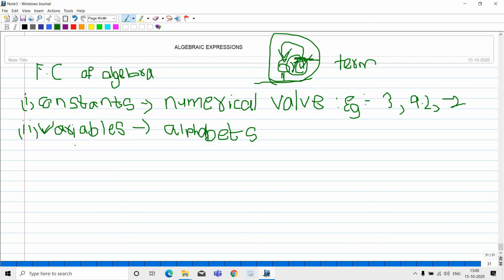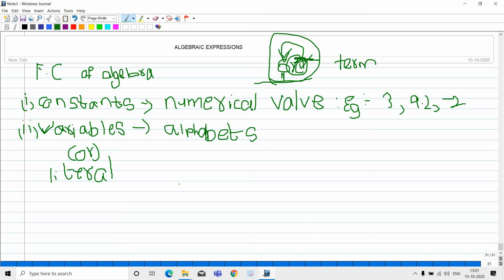And another name also there for variables, that is literal. What is that? Literal. So constants are easy to understand, but variables are totally different. I will give another example too.